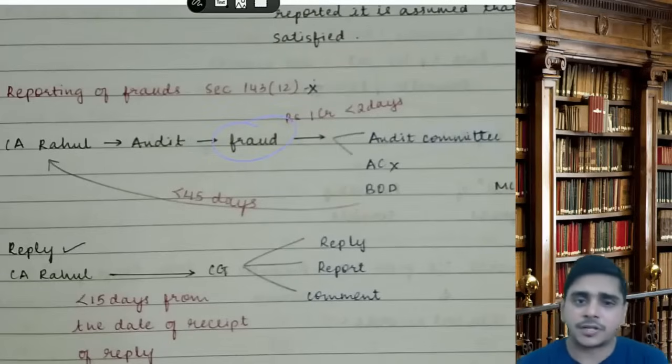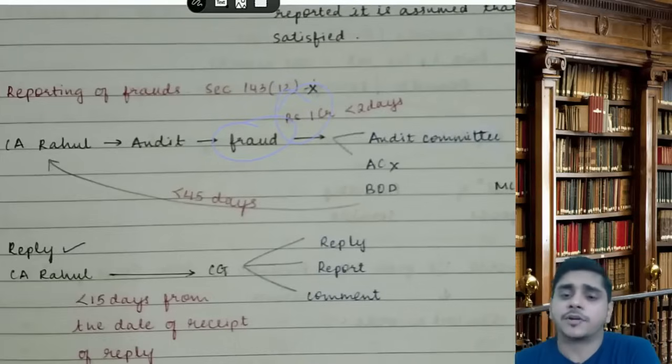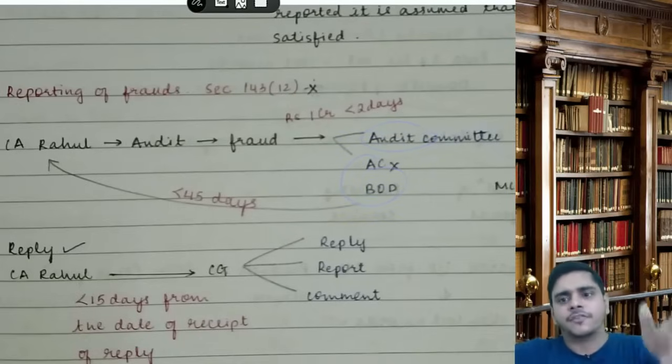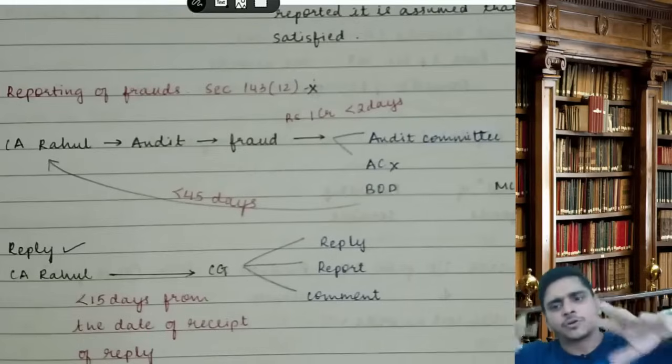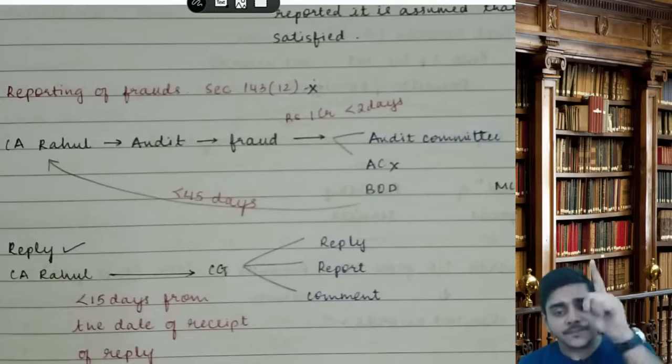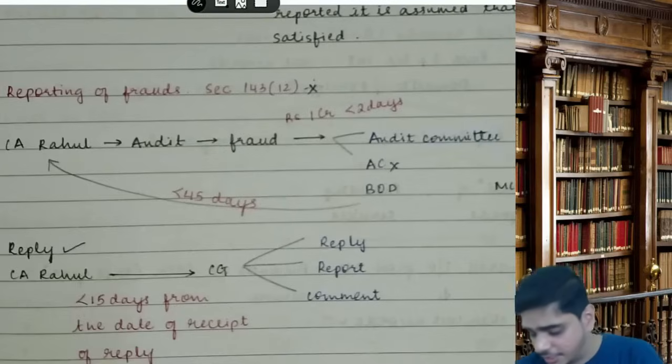What is the amount of fraud? Minimum 1 CR. Sir, you will report it to CG if the amount of fraud is minimum 1 CR. If it is 80 lakhs, you will just report it to audit committee and the board, plus it will come in the Board's report. For audit I am telling you. In case of law paper, just remember 1 crore to CG. If it is less than 1 crore, it is only to audit committee or board. Form number ADT4.